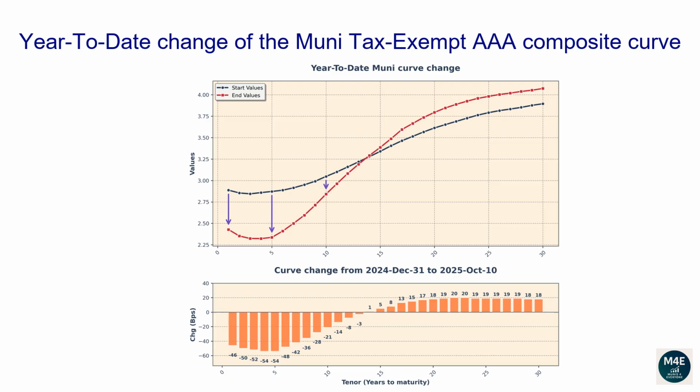The 1-year tenor changed -46 basis points. The 2-year tenor changed -50 basis points. The 5-year tenor changed -54 basis points. The 10-year tenor changed -21 basis points. The 20-year tenor changed 18 basis points. The 30-year tenor changed 18 basis points.